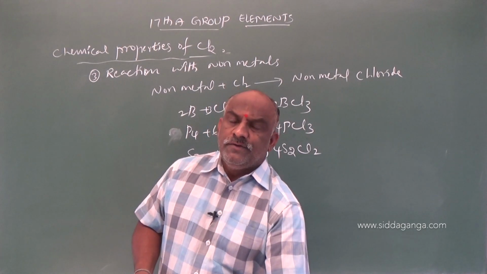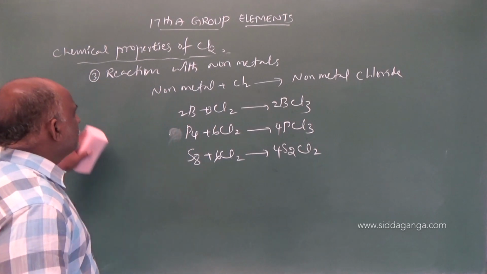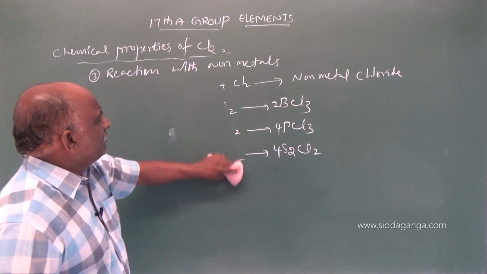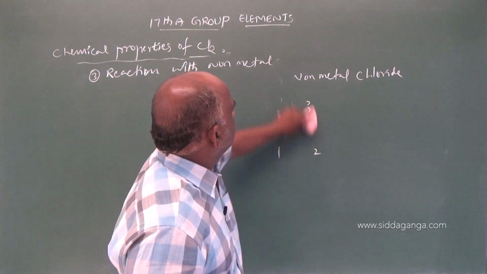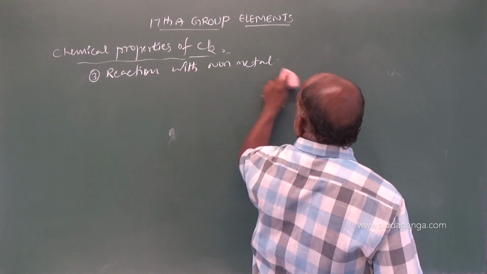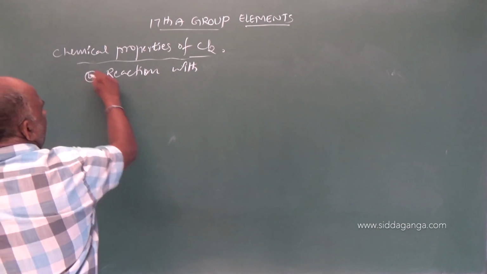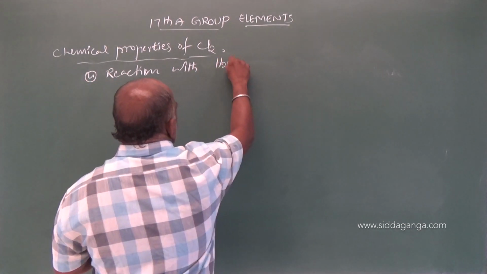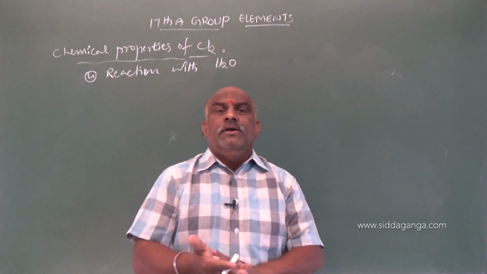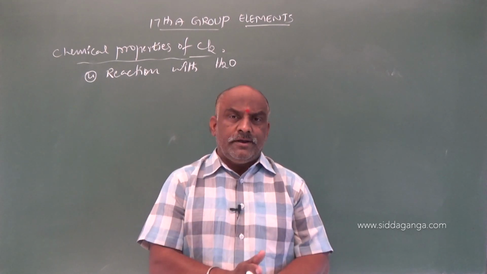And the next one, the fourth one, is a very important reaction: reaction with water. My dear students, make a note. Fourth one, reaction with water. So here chlorine is dissolved in water, and we will get what is called chlorine water, yellow colored